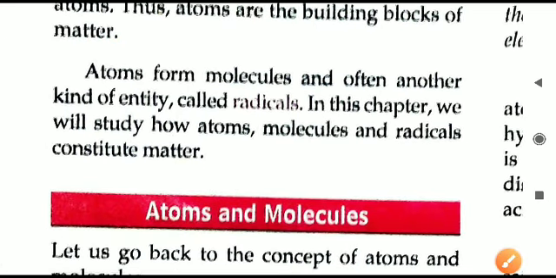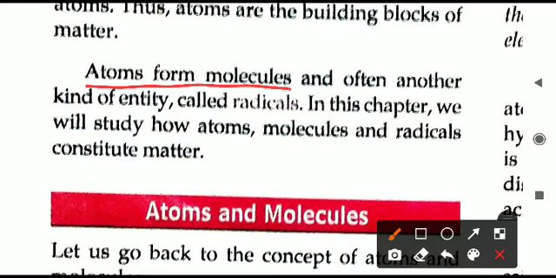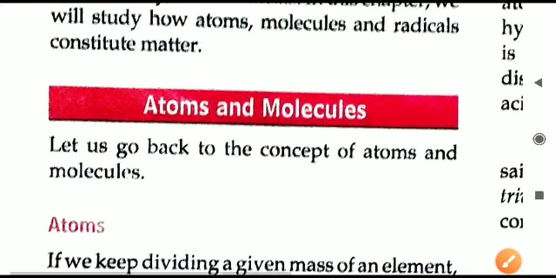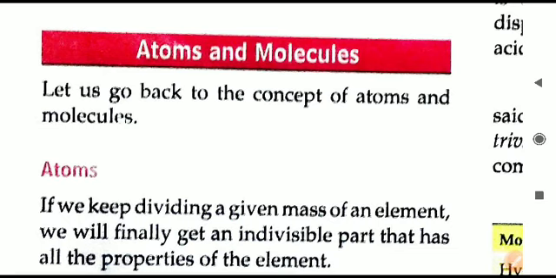Different atoms join together and form molecules. Also, sometimes the atoms convert themselves into radicals. About the radicals, we'll not focus now. When it comes, we'll talk about this in detail later on. This is the first part of this chapter only, so this video will be limited to atoms only.